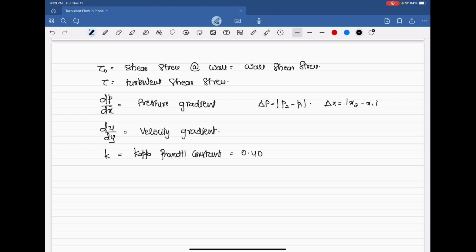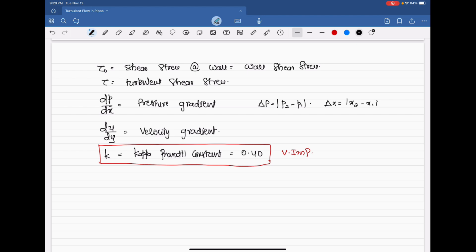It's a standard value from literature. You can take it as 0.40. Very important. Please remember this. This constant is not given also. Take it as 0.4 and go on with your calculations. Otherwise you will be stuck somewhere. Please remember this. Next comes,